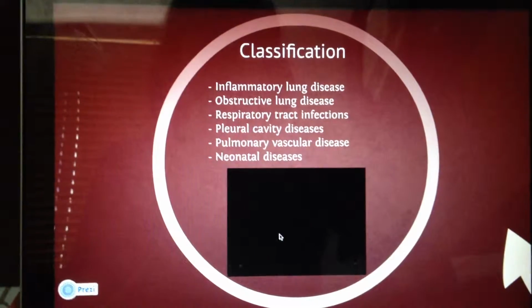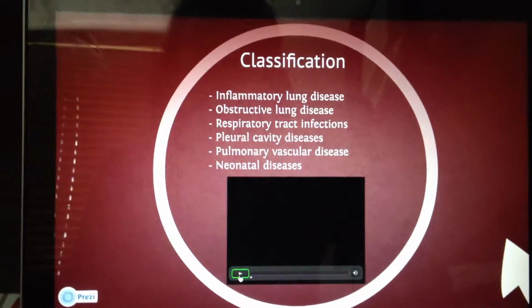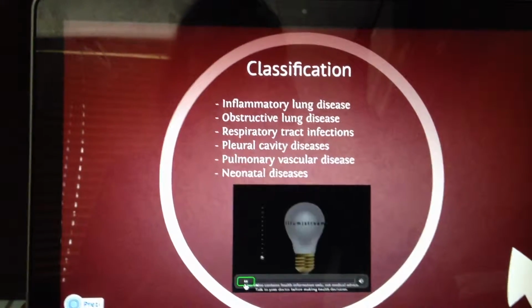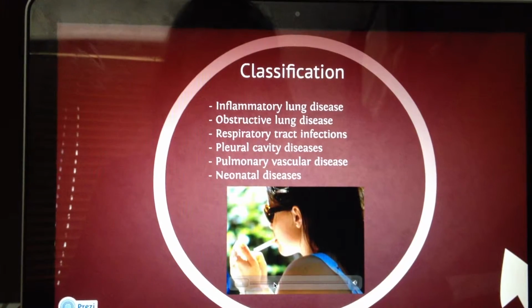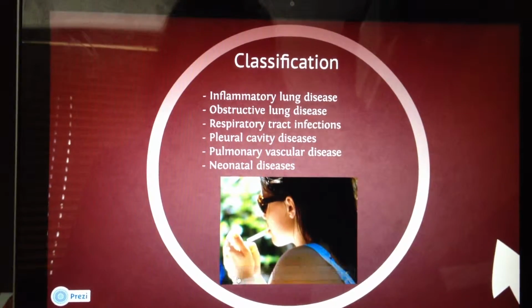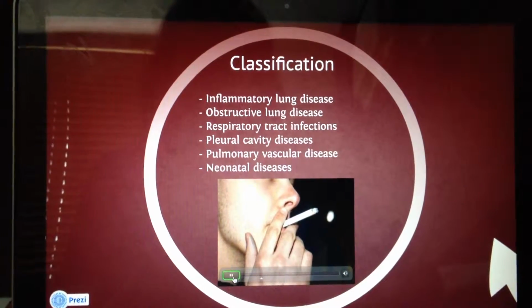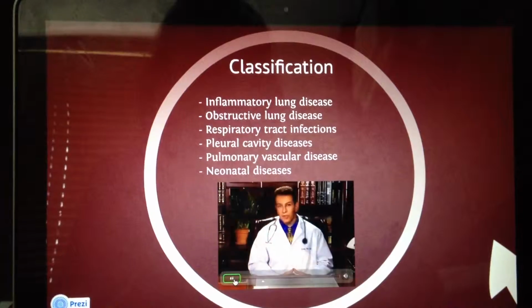Okay, the classification. We have inflammatory lung diseases, obstructive respiratory, pleural cavity, pulmonary vascular, and neonatal. Since emphysema and chronic bronchitis are each usually caused by years of cigarette smoking, afflicted individuals are almost always diagnosed with both at once. Hence the umbrella term.